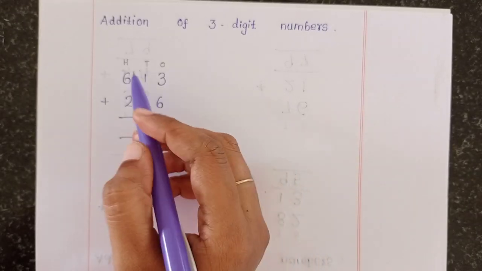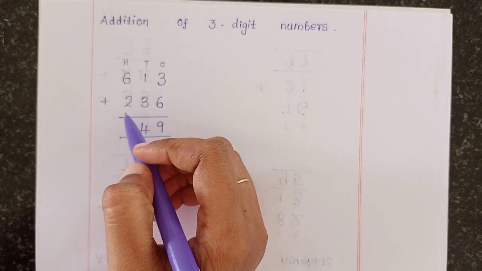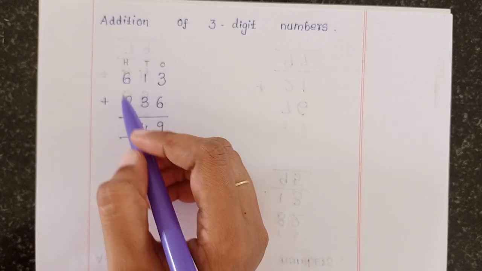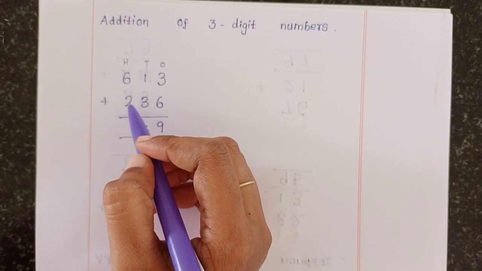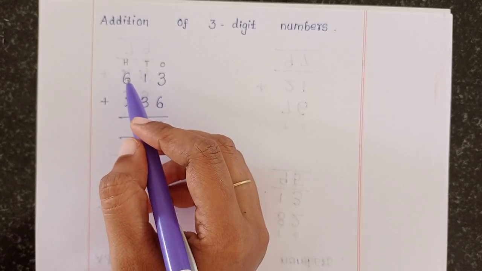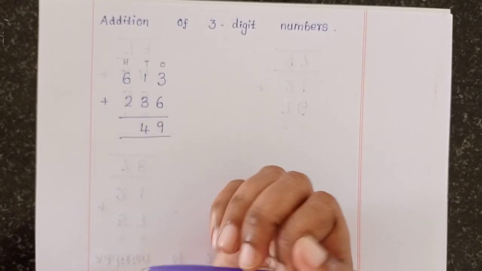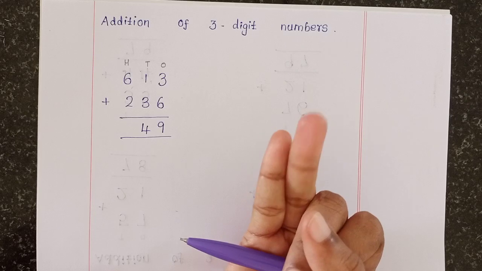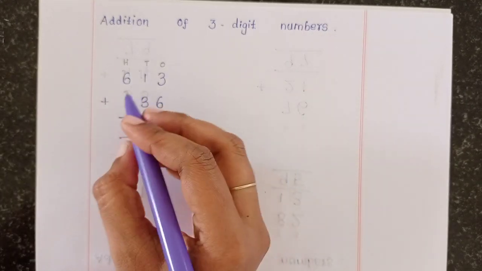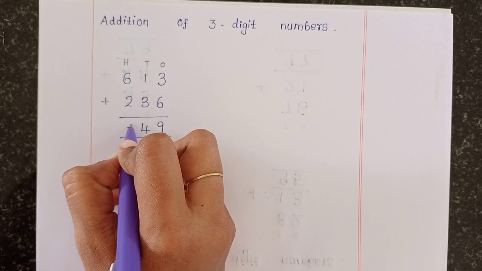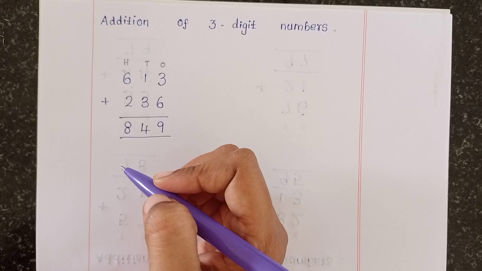Then add the digits under the hundreds column. 6 plus 2, the top number is 6, the bottom number is 2. 6 in the heart, then you take 2 fingers to count. 6, after that 7, 8. So the answer is 8. Write 8 under the hundreds column.